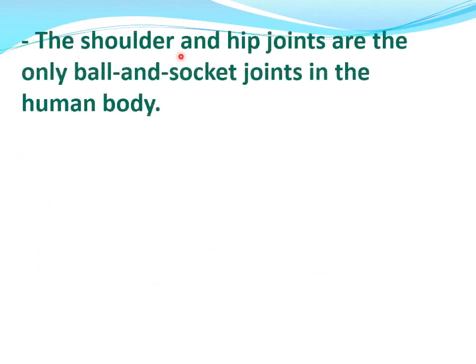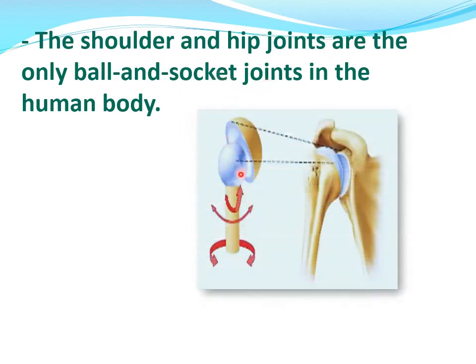The shoulder and hip joints are the only ball and socket joints in the human body. Like this, one rounded bone fits into a cup-like area of another bone. This we have learned in lecture number 2.